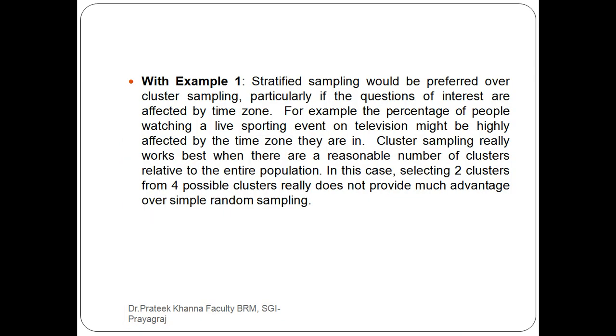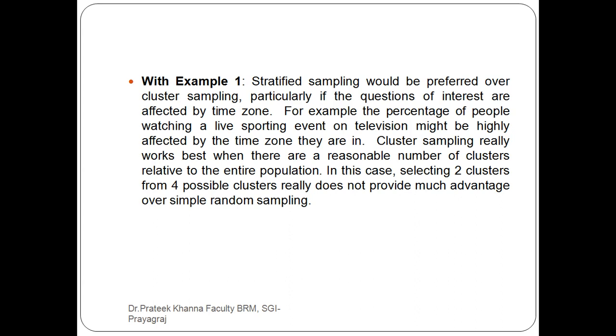Then come to example 1. Stratified sampling would be preferred over cluster sampling, particularly if the questions of interest are affected by time zone. For example, the percentage of people watching a live sporting event.